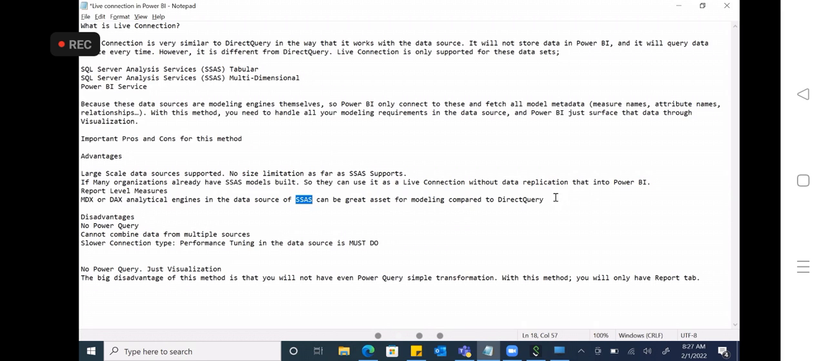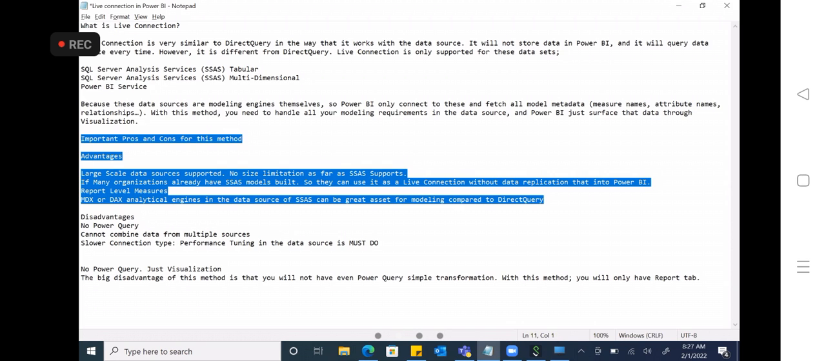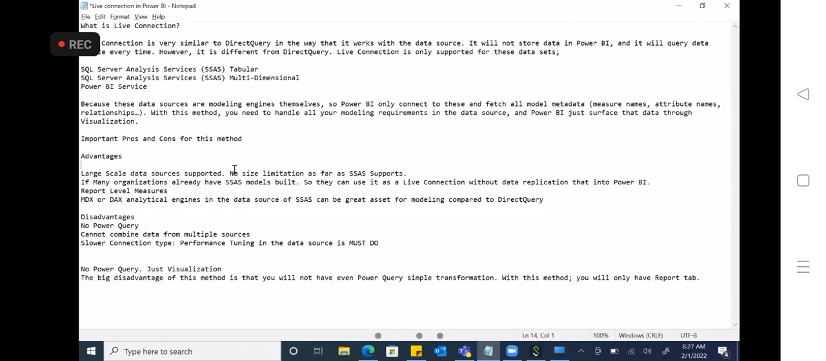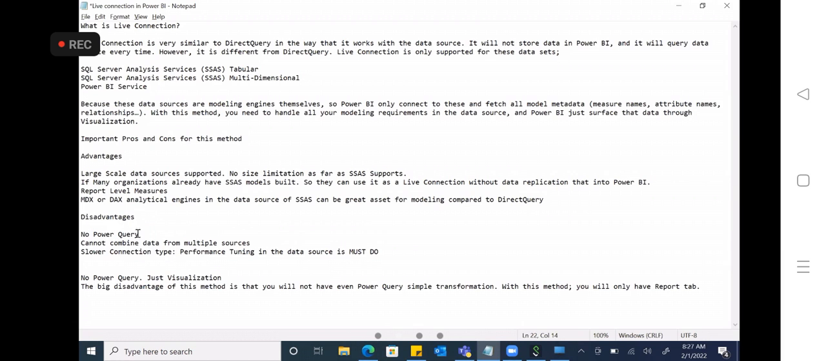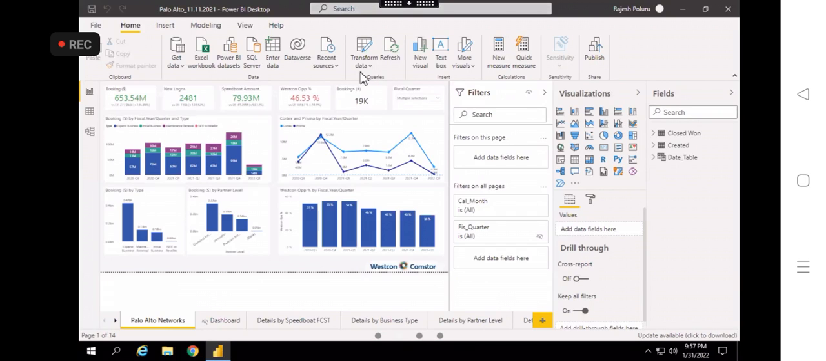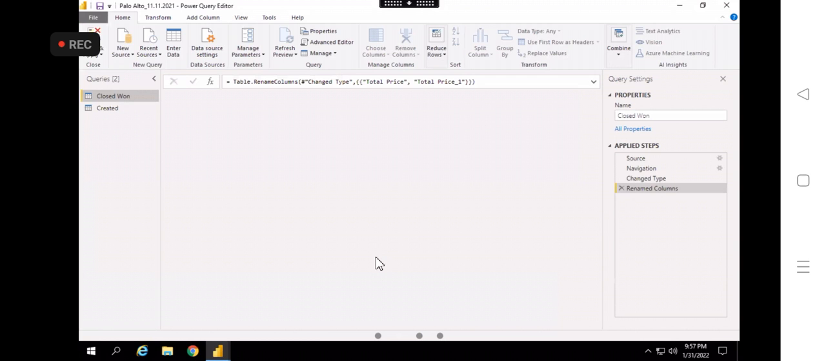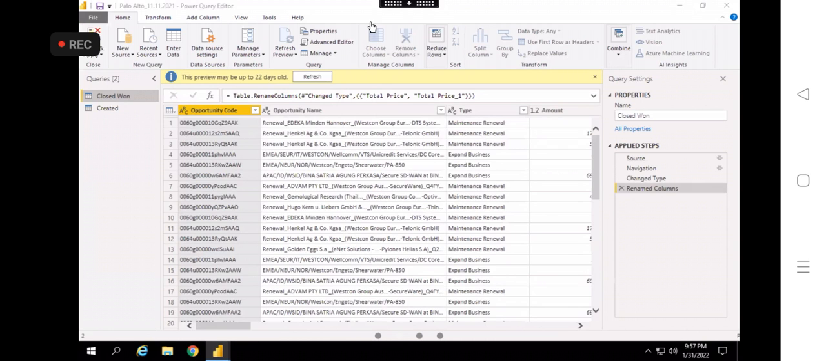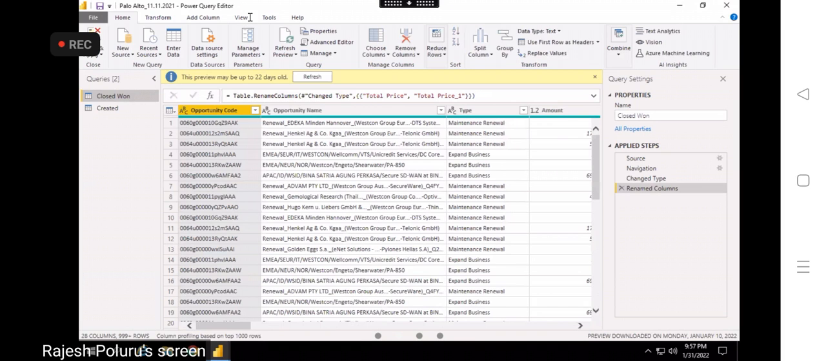Okay, clear for the advantages? Clear? Yes, sir. So what are the disadvantages? No Power Query. As I said, you cannot see Power Query. When you click on transform data, you cannot see the Power Query option, because all the modeling stuff, data preparation, and data shaping, everything you do in the source itself in the live connection. Okay, no Power Query.